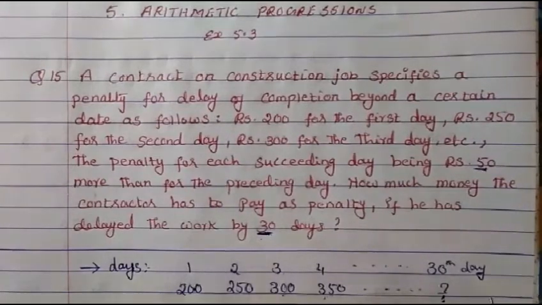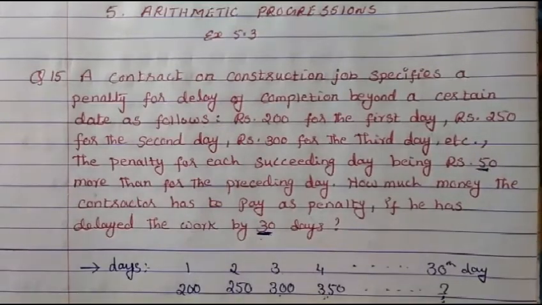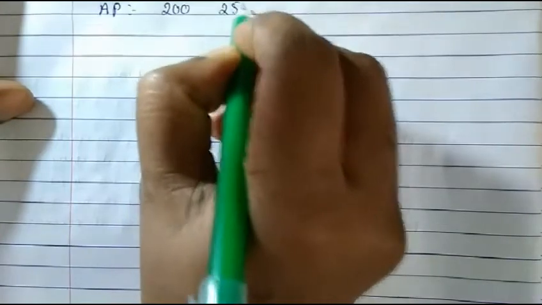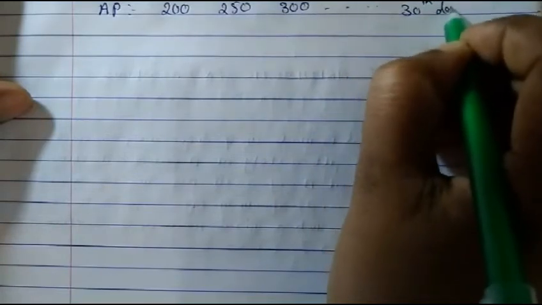Since we don't know the last term, we will use the second formula, not the first formula. So the AP that is formed here is 200, then 250, then 300, and so on, and on the 30th day the last term we don't know.